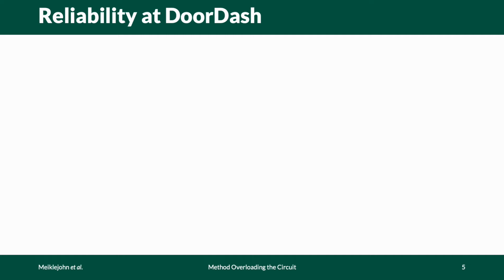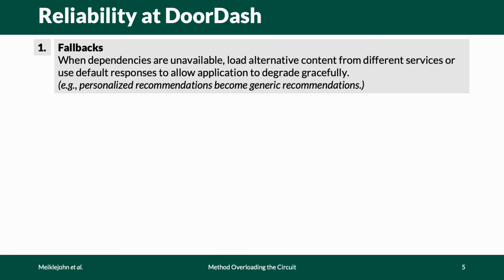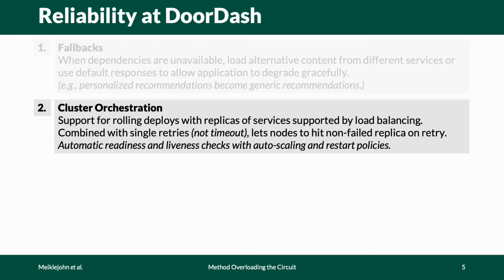So what does reliability look like at DoorDash? First, we use fallbacks in a similar style to Netflix. When a downstream dependency is unavailable, we load alternative content from different services or rely on default responses in order to allow our application to degrade gracefully. We also use cluster orchestration to support rolling deploys of services. This ensures that there's always a minimum number of instances of each service running at a given time. We use load balancing to distribute requests across those replicas.